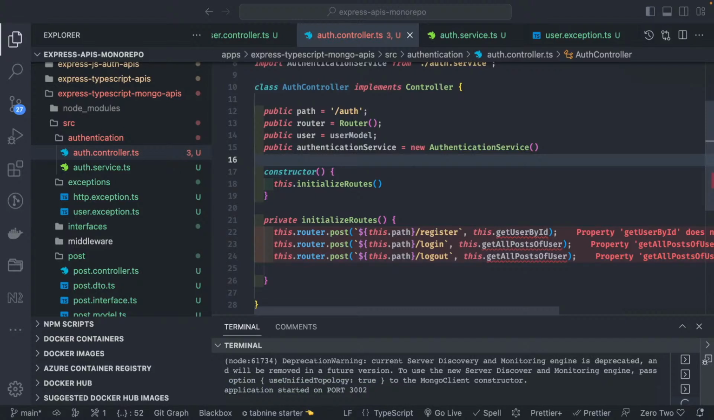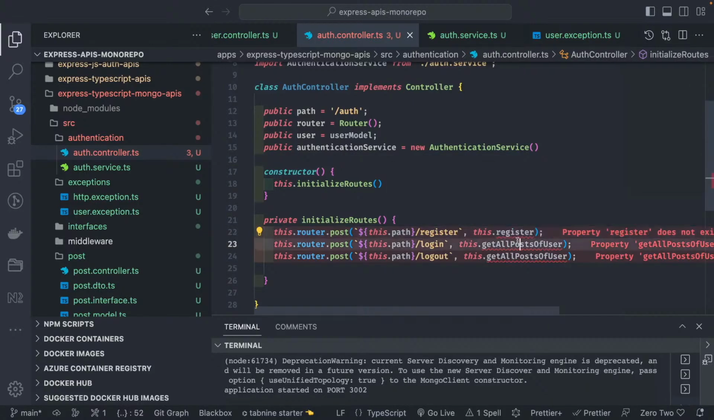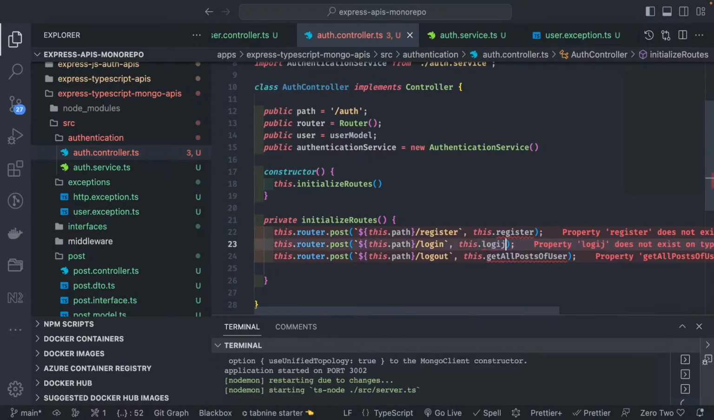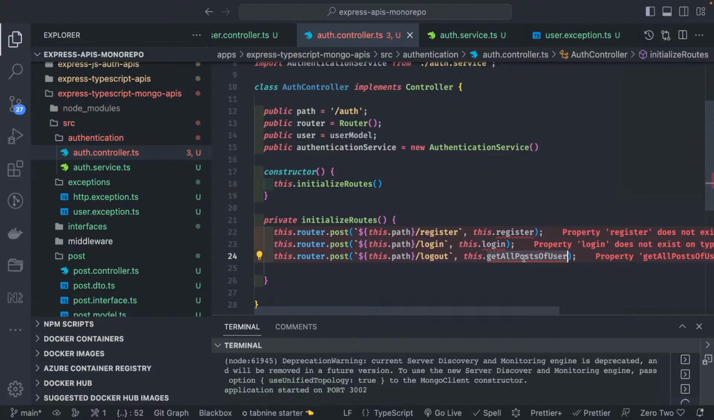Now we can define these respective methods in the controller and then services. So this.register we will call register. This.login can be login, and then there is a logout. So register, login and logout, these are the primary methods we have. We will define that inside a controller, and then the same methods we will define inside our services.